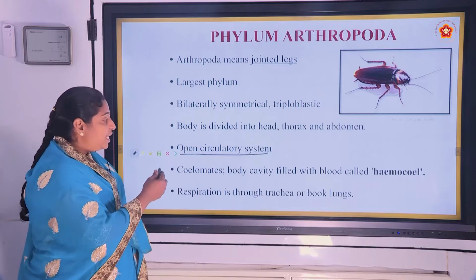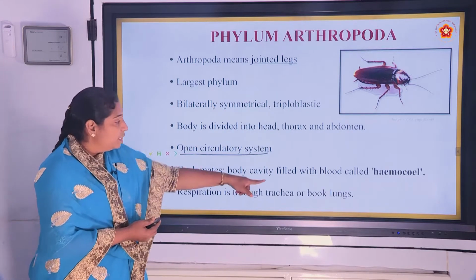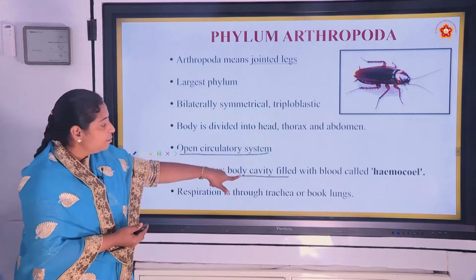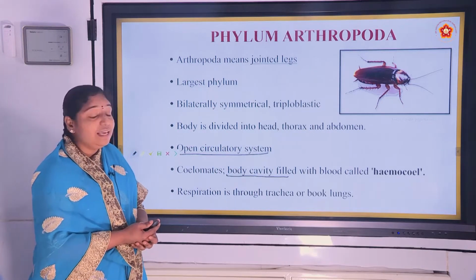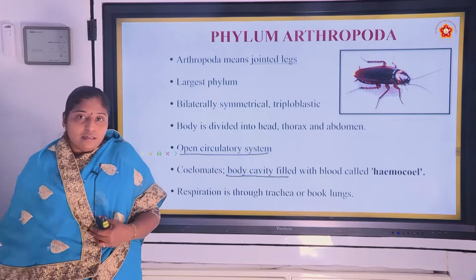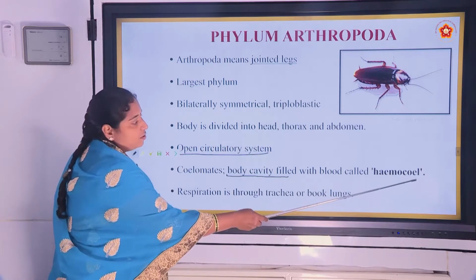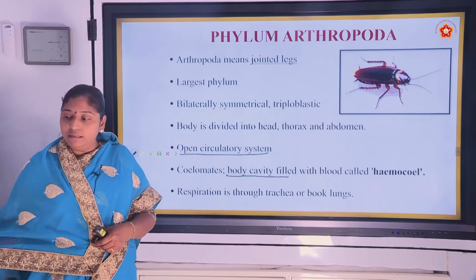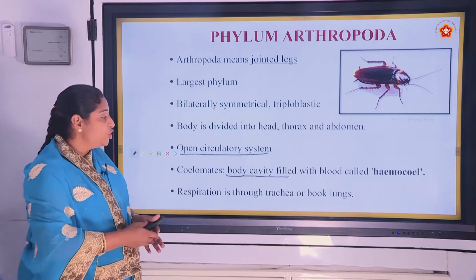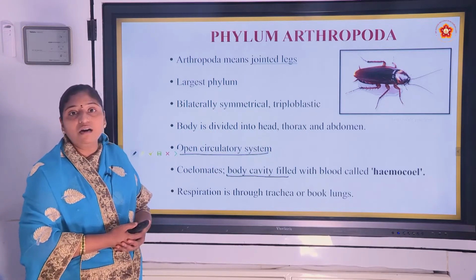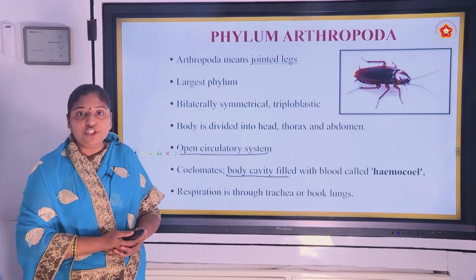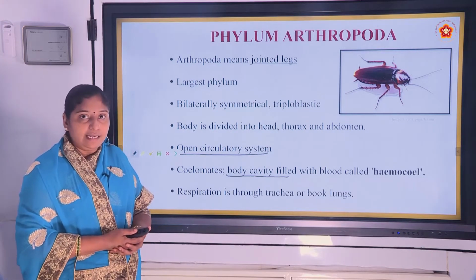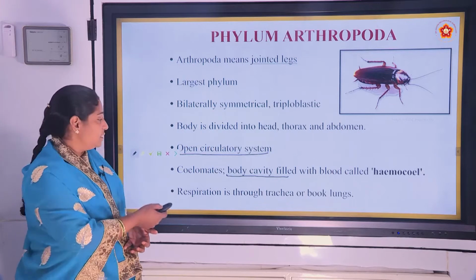And the blood enters into the body cavity, that is called hemocoel. And the next, respiration is through trachea or book lungs. In arthropodans, respiration is by trachea or book lungs.